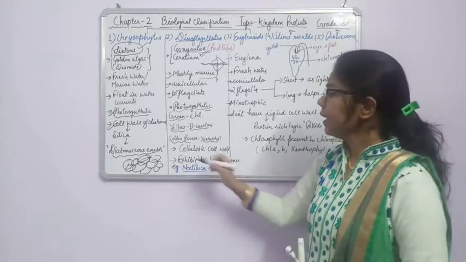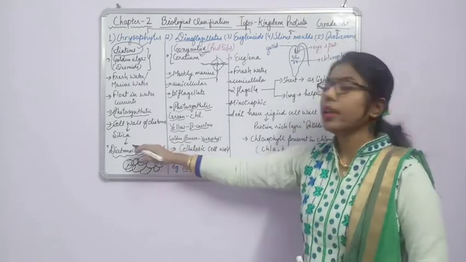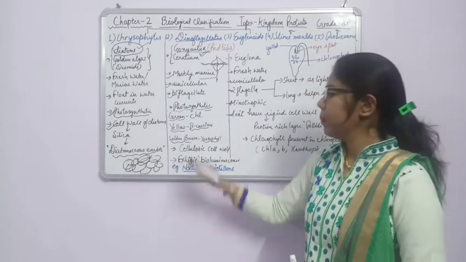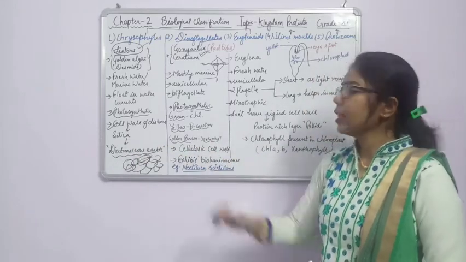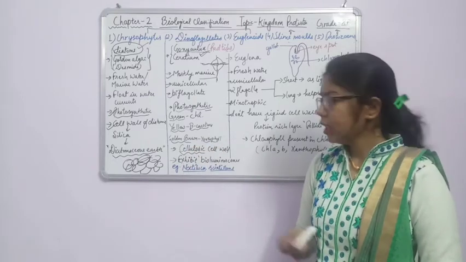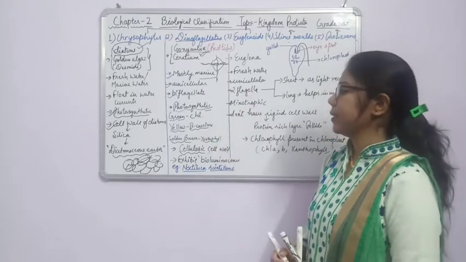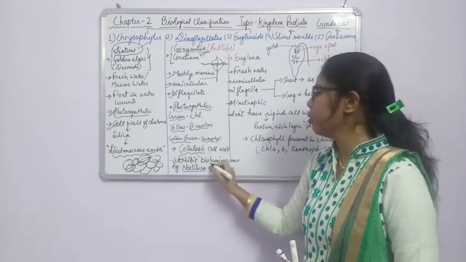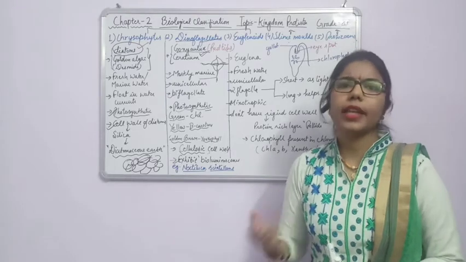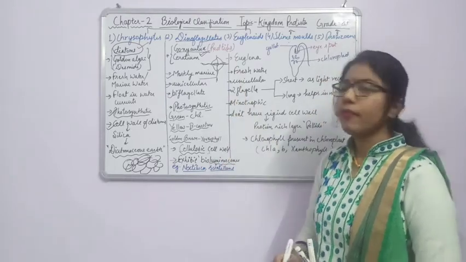Fine. Another thing, in case of chrysophytes, we have done that the cell wall is made up of the silica. But in case of dinoflagellates, the cell wall is a cellulosic cell wall. Fine. So this cellulosic cell wall is present in the dinoflagellates. Another one is that they exhibit bioluminescence. What is the meaning of that? Some shining or luminous character is present in this dinoflagellate.